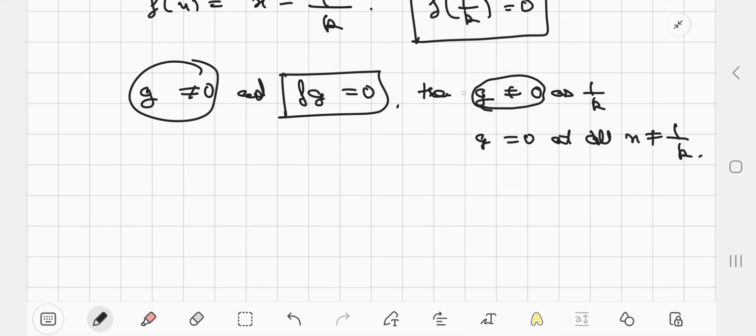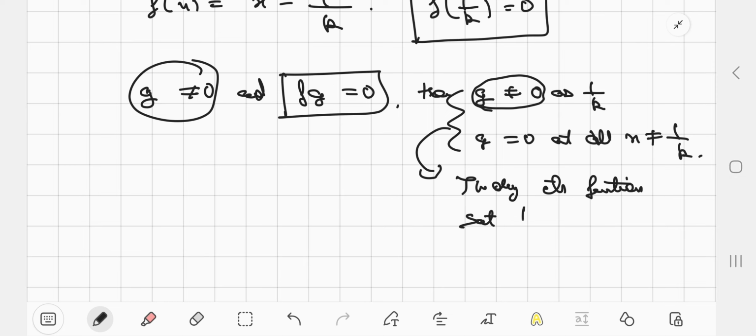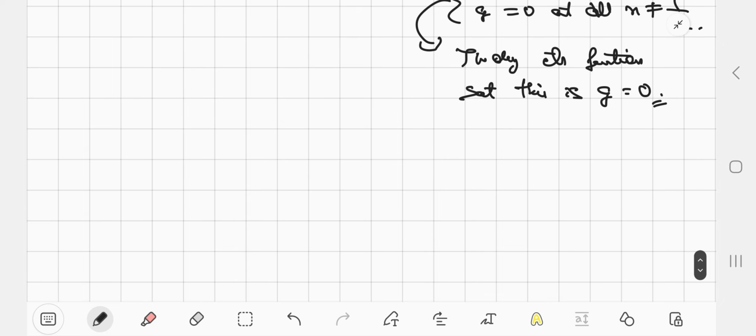So from here the only conclusion we get is that the only continuous function satisfying this is g equals 0, right? Clear? Similarly, if we talk about a function with only a finite number of zeros, in fact a countable number of zeros on the closed interval [0,1], then it can never be a zero divisor. Okay, got it? But we can still talk about some zero divisors.